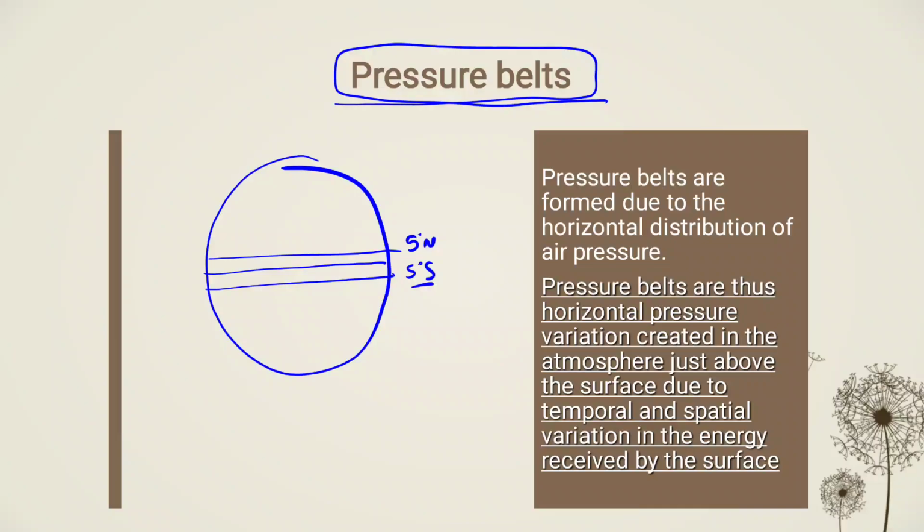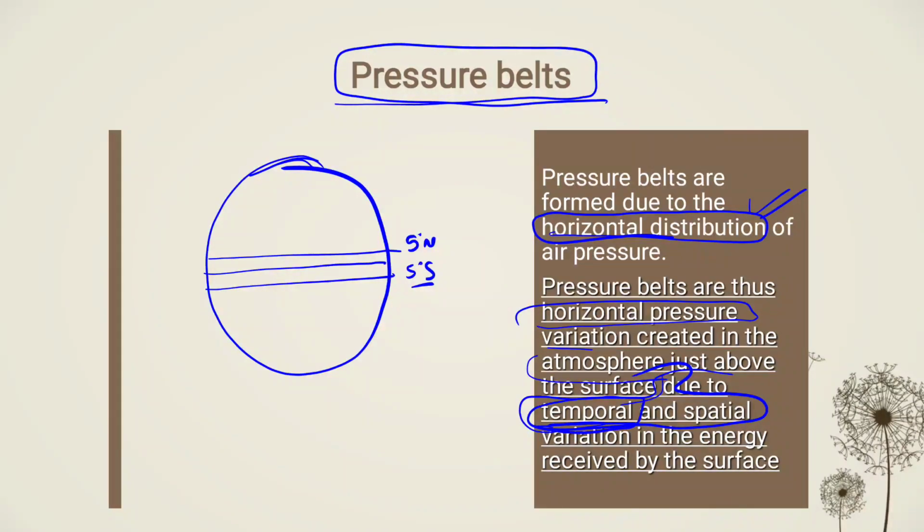So pressure belts are formed due to the horizontal distribution of the air pressure, because it has the aspect of distribution of air pressure according to the latitudes, right? So pressure belts are horizontal pressure variation created in the atmosphere just above the surface due to temporal and spatial variation.